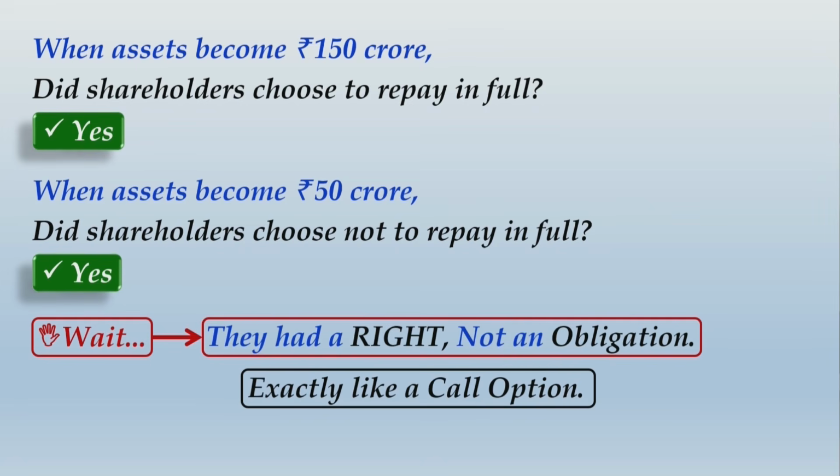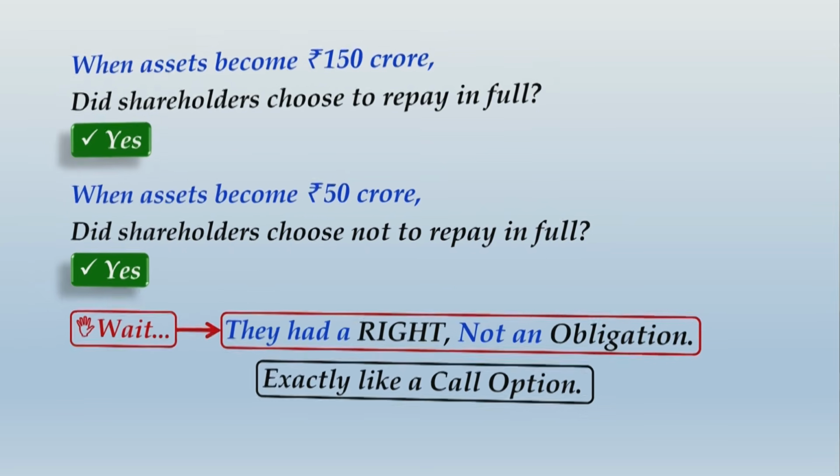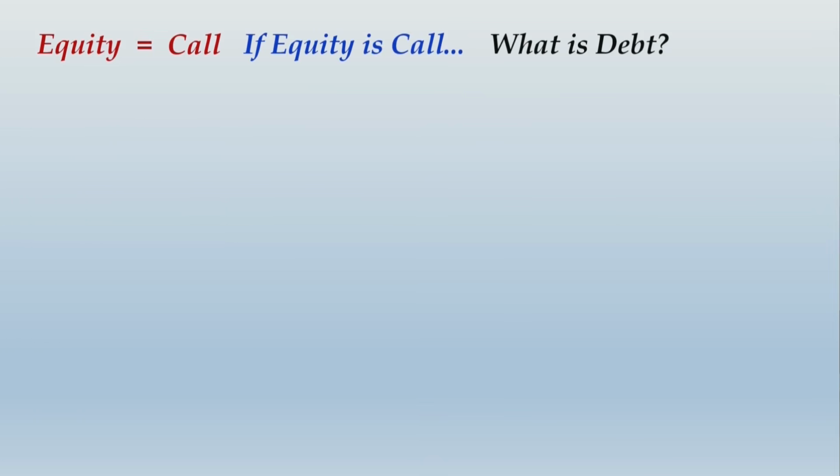So the owner of equity is actually owner of the call. That means equity can be considered as call. So if equity is call, what is debt? Basically this line, when I write equity equals to call, it is not the complete line. Equity actually equals to long call. What is debt? So debt is always considered as short put.